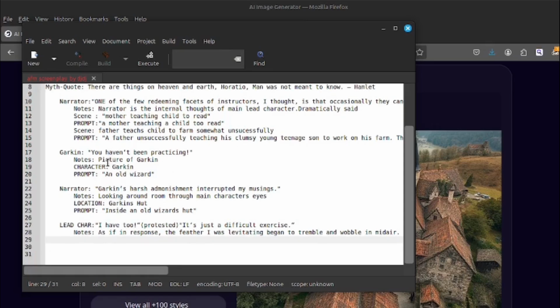So if we've got the prompt for the scene, which is inside an old wizard's hut, then we want to extend that to include what is in that scene. So in this prompt, we have to say what this scene is, and it's a floating, levitating feather.